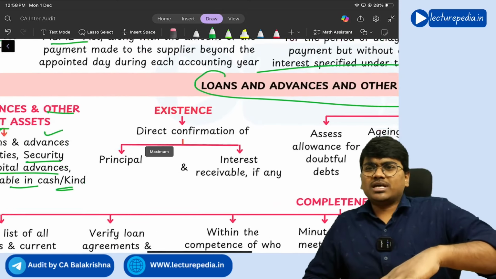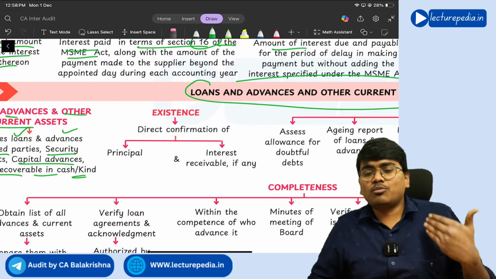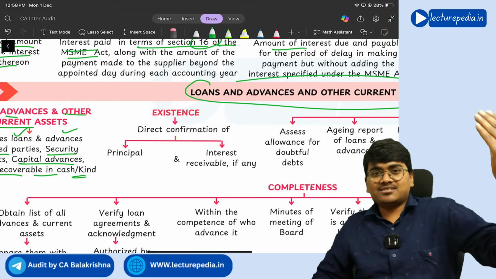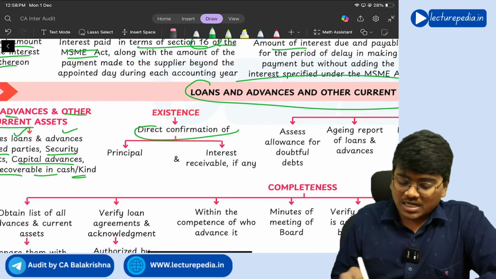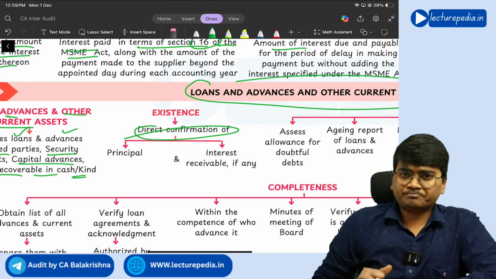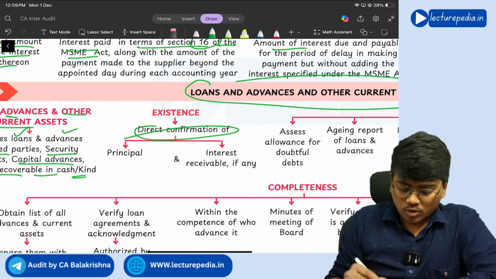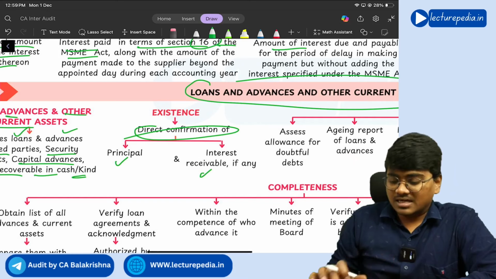Now, with respect to existence of loans and advances, what procedure will you perform? The most famous procedure, direct confirmation, right? So you can ask for direct confirmation from the borrower,